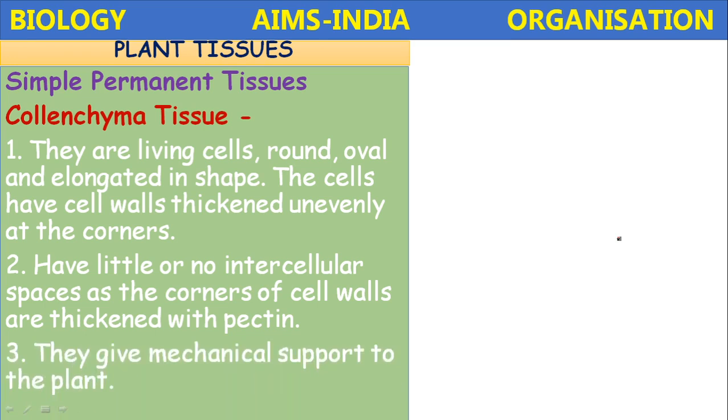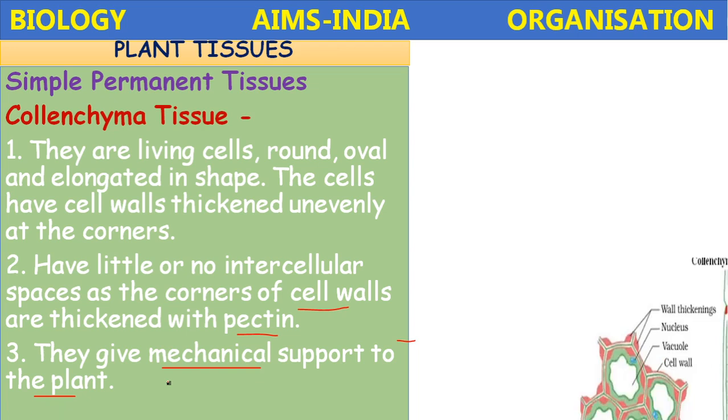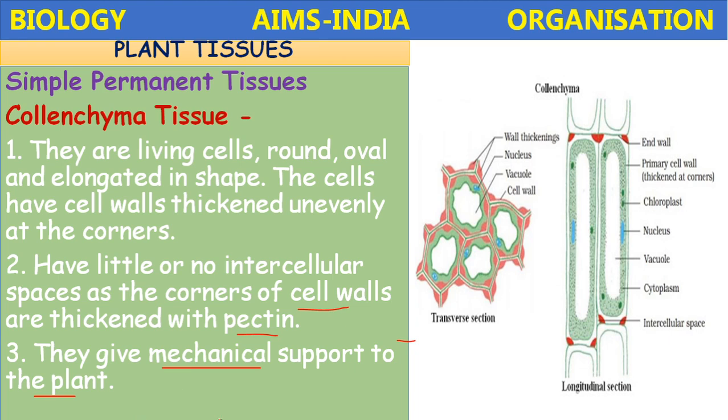pectin. Okay, what is the substance present in the cell walls of the collenchyma? Pectin. So it gives the mechanical support to the plant cells. Mainly this collenchyma is present in the young stems and gives the elasticity and flexibility. Okay, see the transverse section and longitudinal section of this collenchyma.